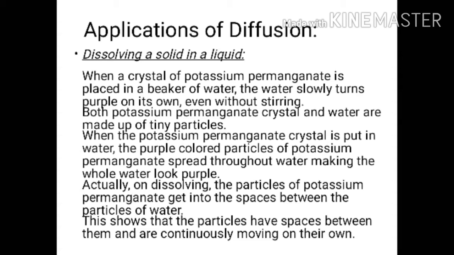When the crystal is put in the water, the purple particles of potassium permanganate spread throughout the water, making the whole water look purple. Actually, on dissolving, the particles of potassium permanganate get into the spaces between the particles of water. This shows that particles have spaces between them and are continuously moving on their own.